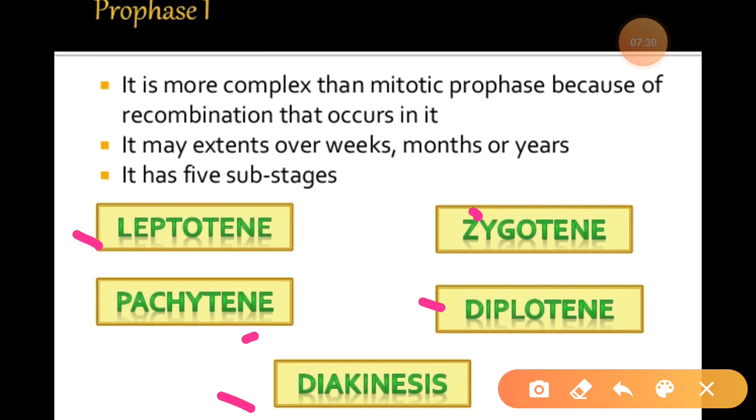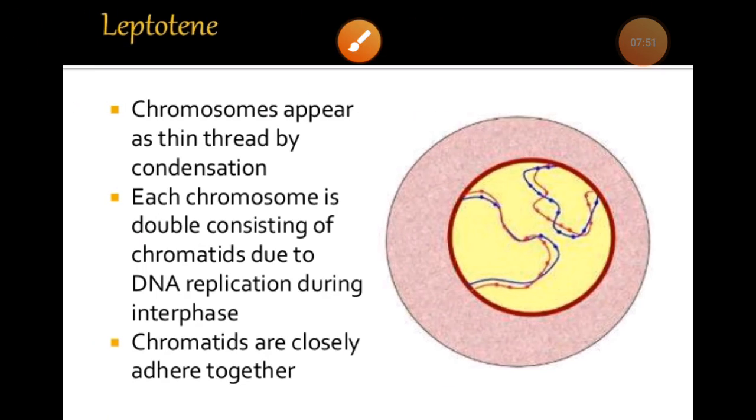You all must know that during the prophase I stage there are 5 subdivisions: leptotene, zygotene, pachytene, diplotene, and diakinesis. These are the different 5 subdivisions of the prophase I division. So let's begin with prophase I. First of all, we have to know about the leptotene stage.